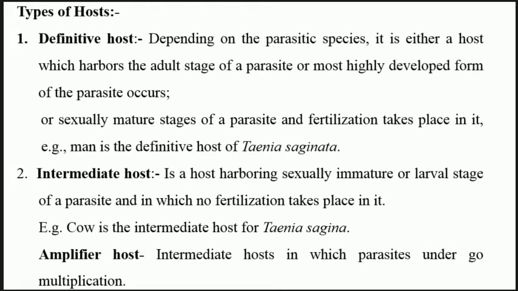But there can be more than one intermediate host. The definitive host is only one. Remember, the definitive host cannot be more than one. But the intermediate host can be more than one. Two different intermediate hosts, three different intermediate hosts can be there. Whether 4, 5 or 6 different intermediate hosts exist, basically it has not been observed. But one intermediate host and a maximum of 2 or 3 intermediate hosts have been observed up to now, in which the parasites survive and get transferred to the next organism.